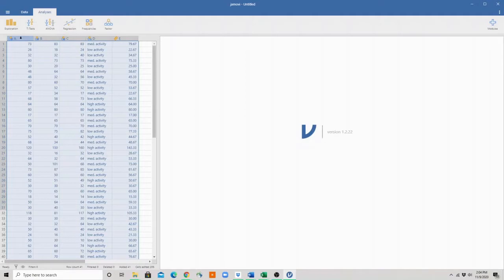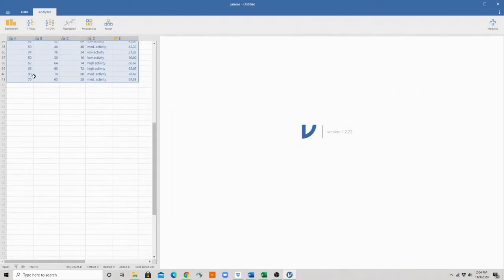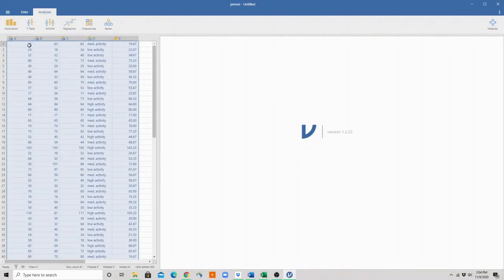In order to understand what this data set is, I'll give you a little background. We have roughly 41 participants, and they were keeping track of how much water they drank on day 1, how much water they drank on day 2, and how much water they drank on day 3. They also kept track of their activity levels on those 3 days, which were then calculated, and they were put in a category of either low activity, medium activity, or high activity. And this last column we have here is an average of the water they drank day 1, day 2, and day 3. So I'm going to go ahead and update our variables.